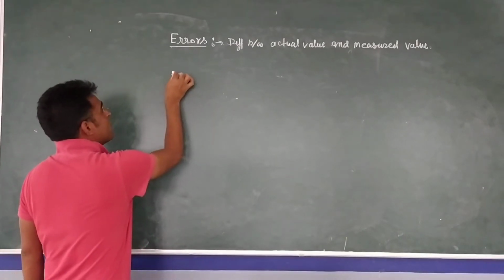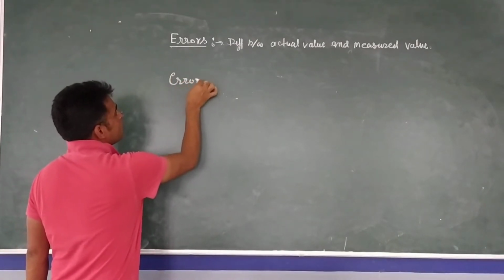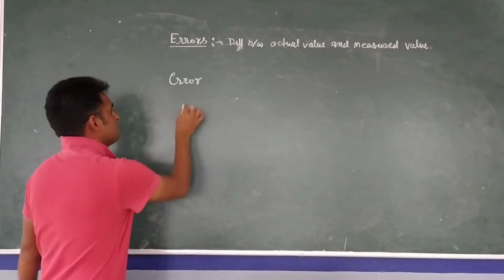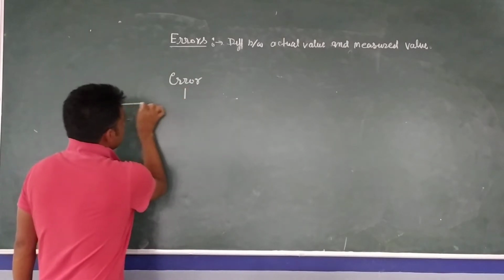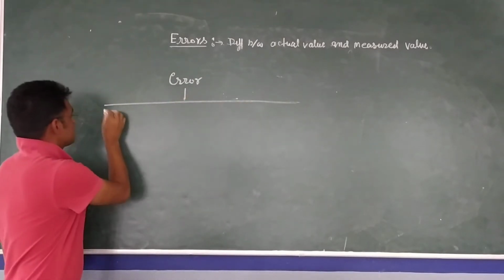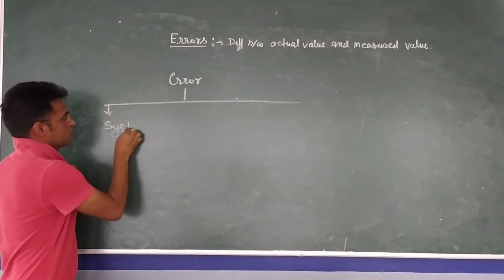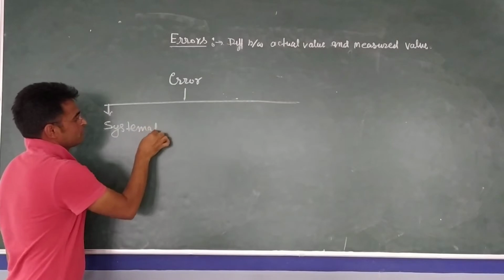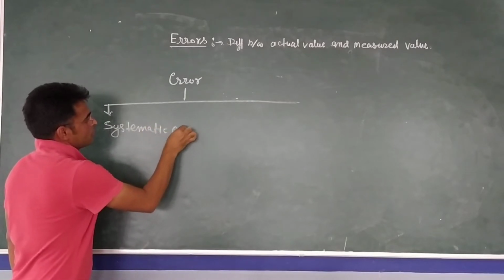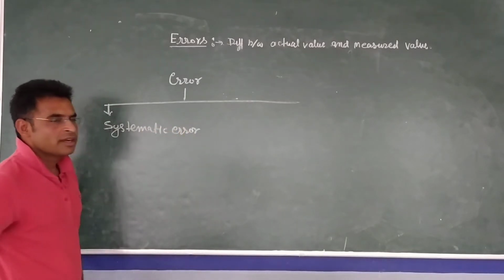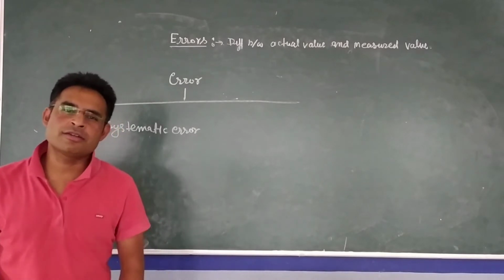So error we can divide into parts. Basically we can divide this error into three parts. First part we say systematic error. Systematic error means every time that same error will repeat.